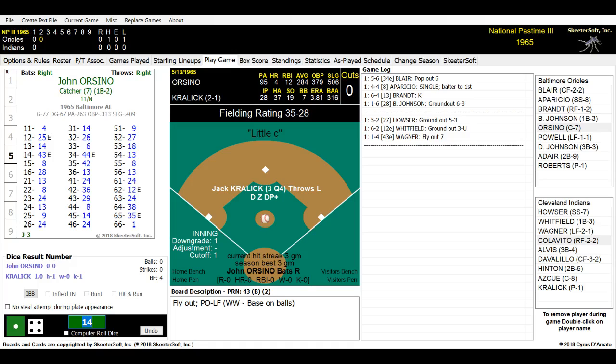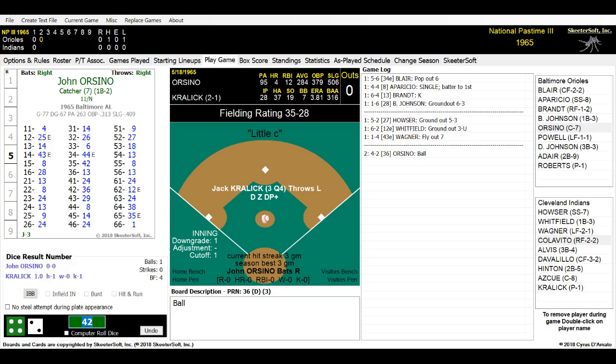All right, coming to bat for Baltimore's John Orsino. He's batting .284, 4 home runs, 12 RBIs for the Orioles. Here is the pitch by Kralik. It is a 42 to Orsino, and it is a ball. Orsino's back on. He is the catcher today. He played first base his last game.